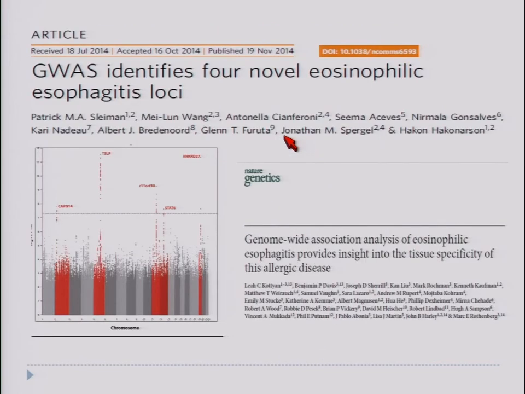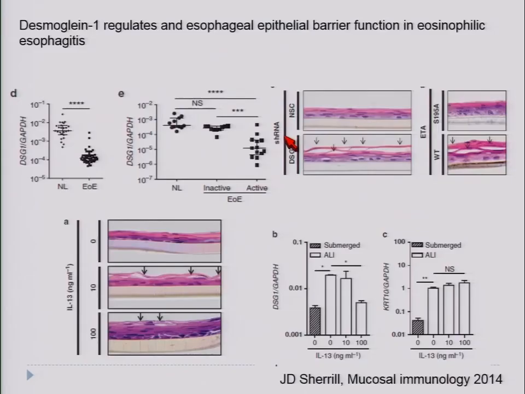And there are other molecules that protect the epithelium and have been shown to be reduced in EOE, such as desmoglein 1, and interleukin 13 again reduces the production of desmoglein.